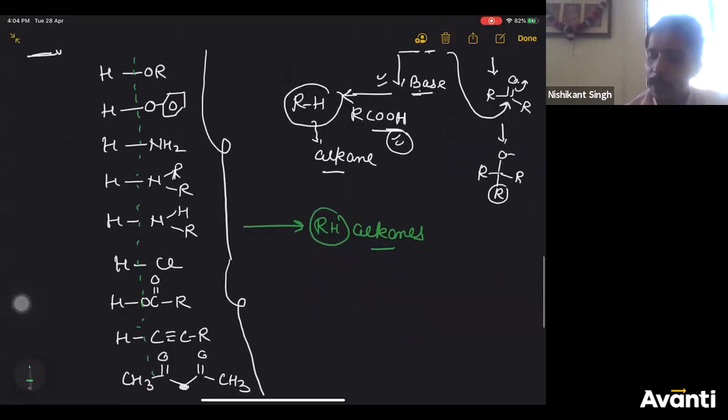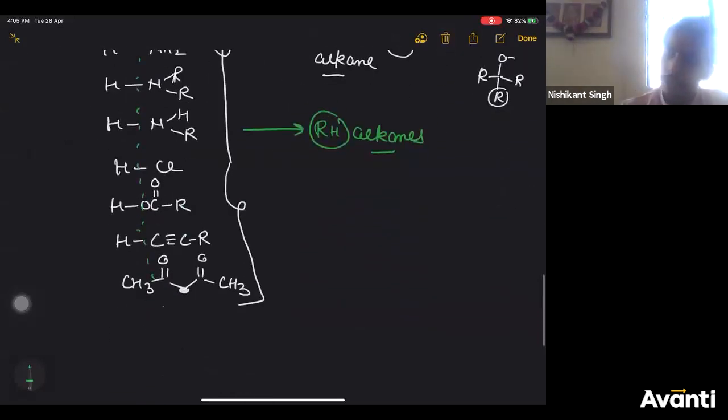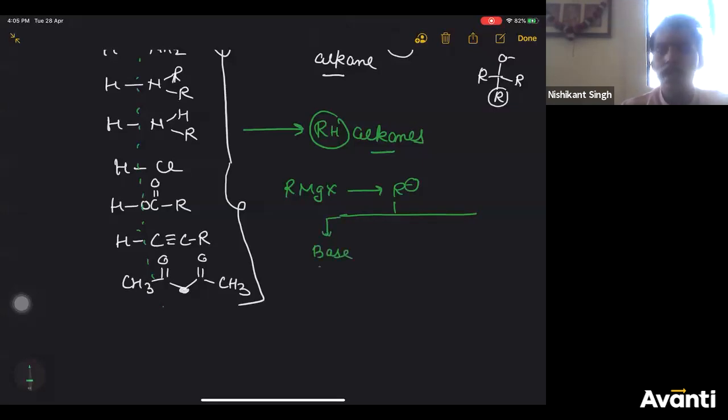Right? So I'll repeat it again. Grignard reagent has a tendency to give you R minus ion, right? R minus has two roles. Either R minus can act as a base. What is a base? Base is something which accepts H plus ion, or R minus will act as a nucleophile. Now, please write it in your head, write it in your notebook.